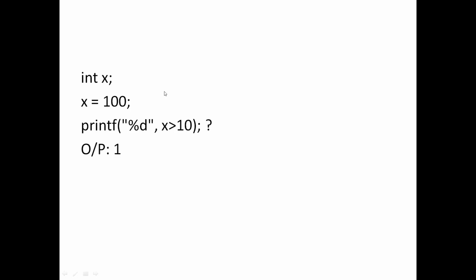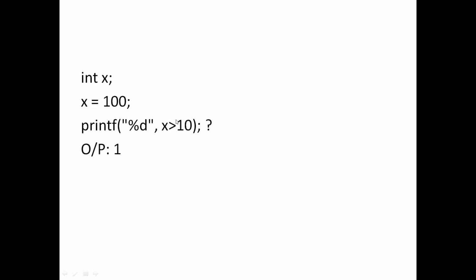Okay, now I am going to show you another example. Here int x equal to 100, and the printf statement is given as x greater than 10. It may look like a meaningless statement because it is a relational expression, not a variable. So you can print the value of x, and we also know that we can print x plus 10. It will print 100 plus 10 as 110. But what happens when you write x greater than 10?